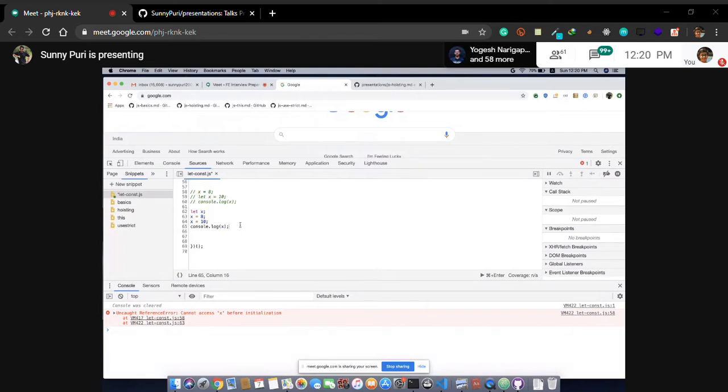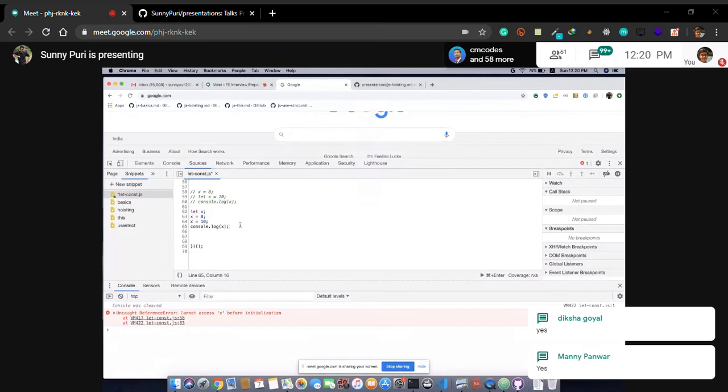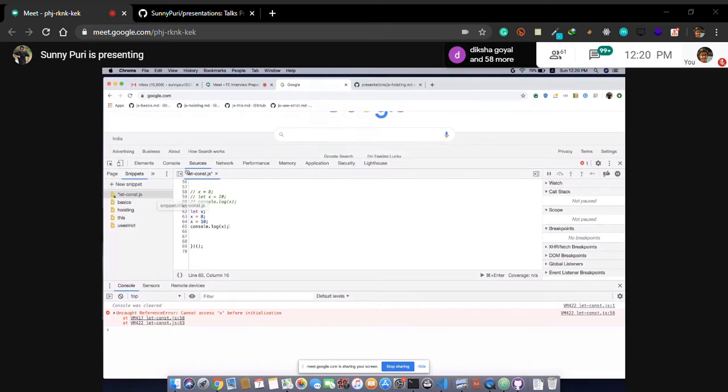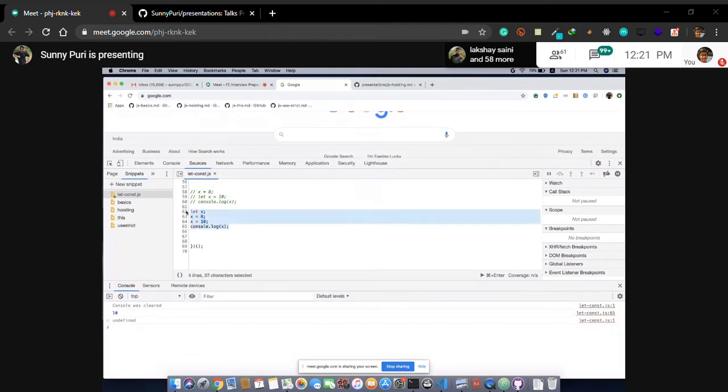If you are thinking of hoisting, is it correct? If you are saying 10, this is basically a thought. So this is not the case. This is not how it is happening. This is fine, but this is not happening in case of this.